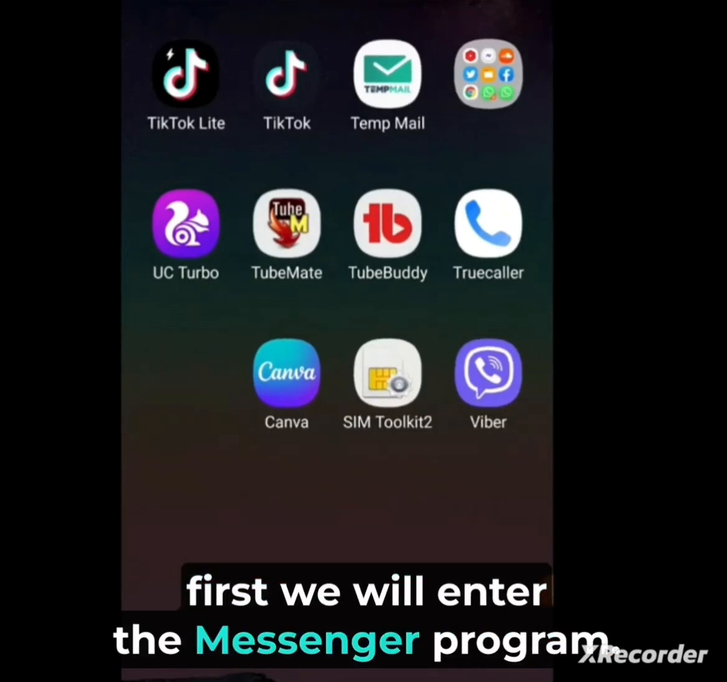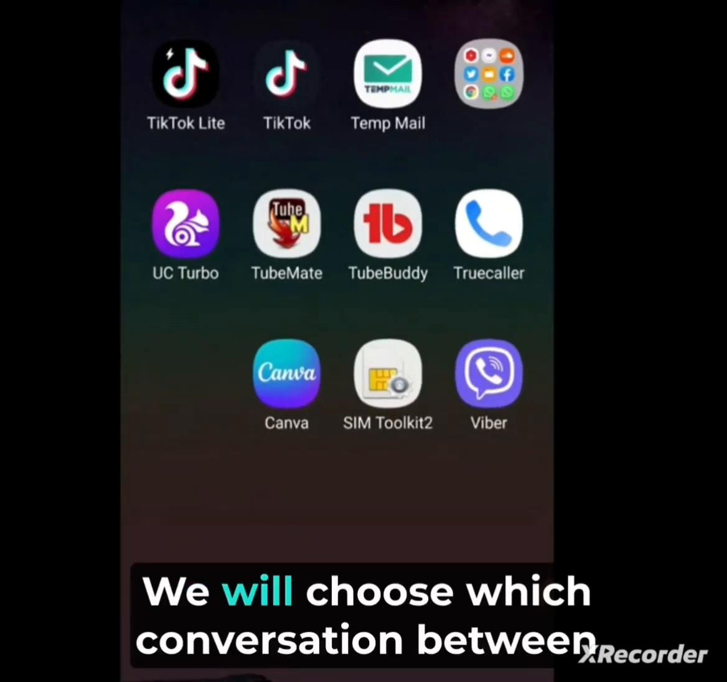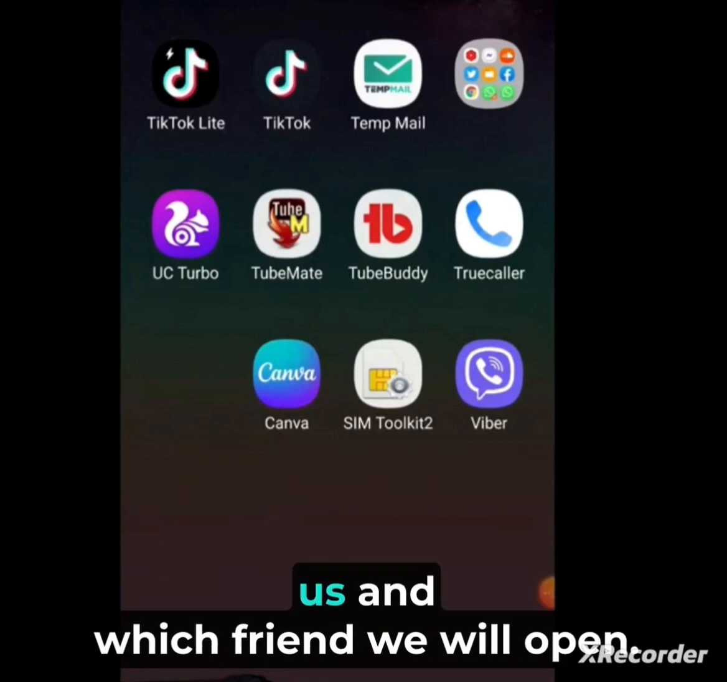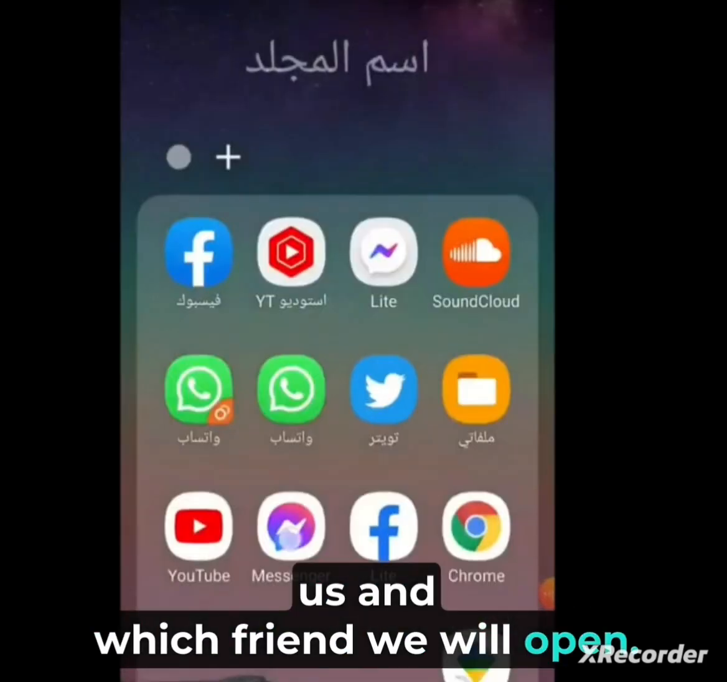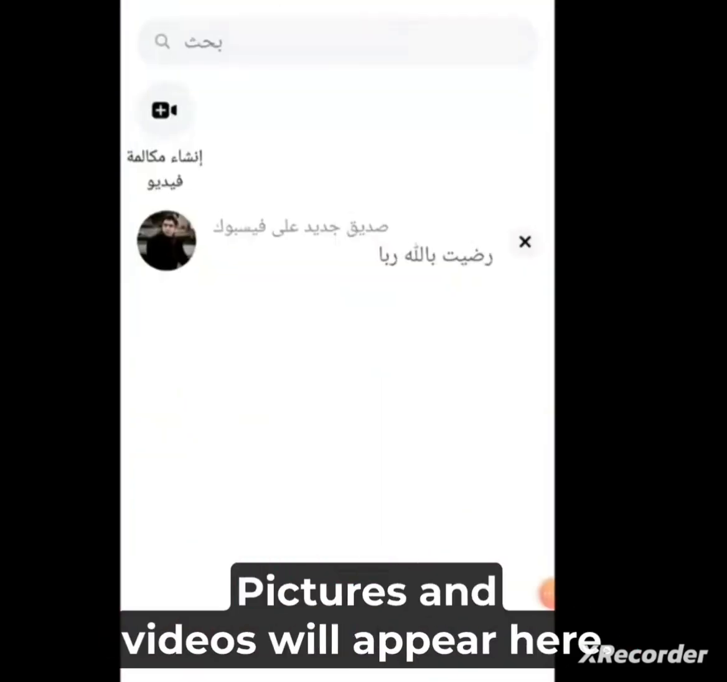First, we will enter the Messenger program. We will choose which conversation between us and which friend we will open. Click here on the photo album. Pictures and videos will appear here.